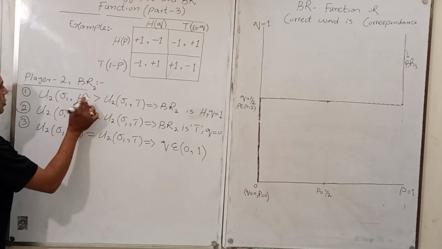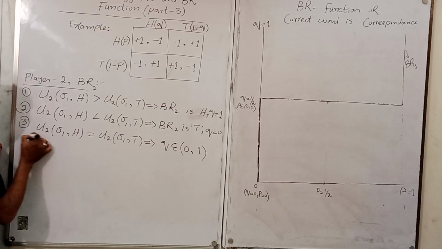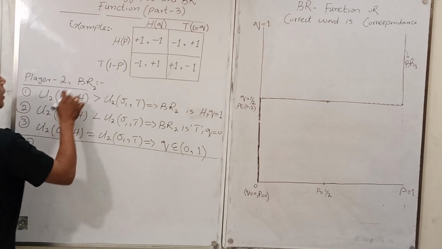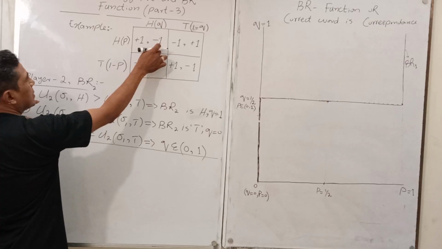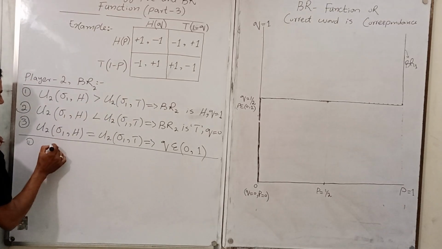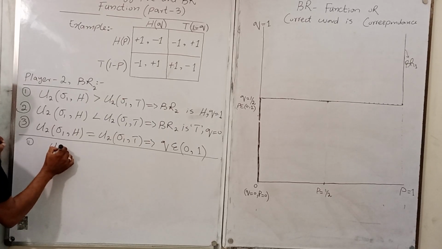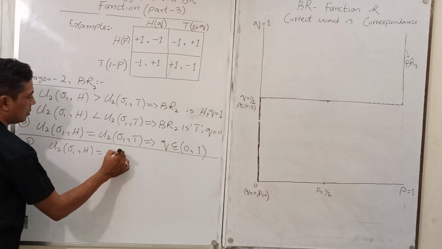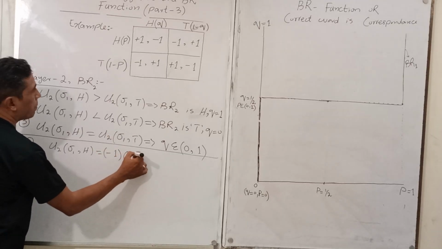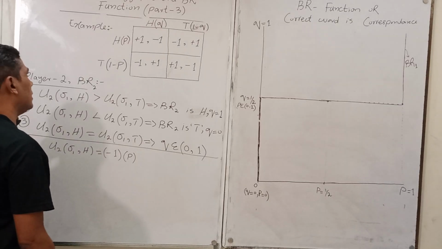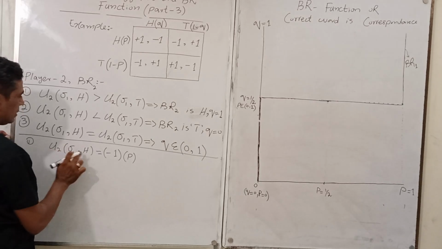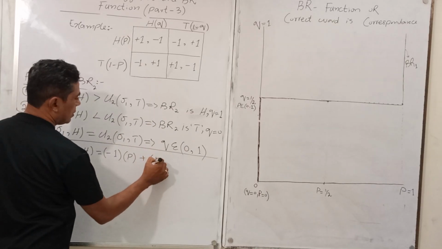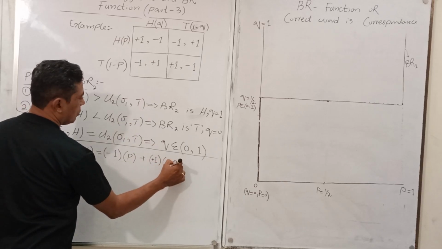So condition 1 is here. When the other player has heads, U2(sigma 1, H) equals minus 1 with P, and if the other player has tail, what about plus 1 with 1 minus P?